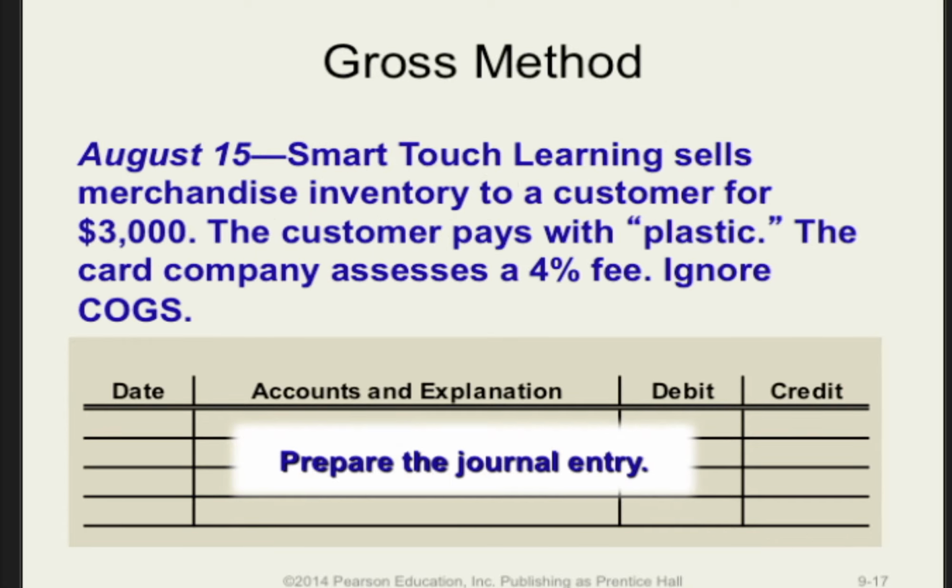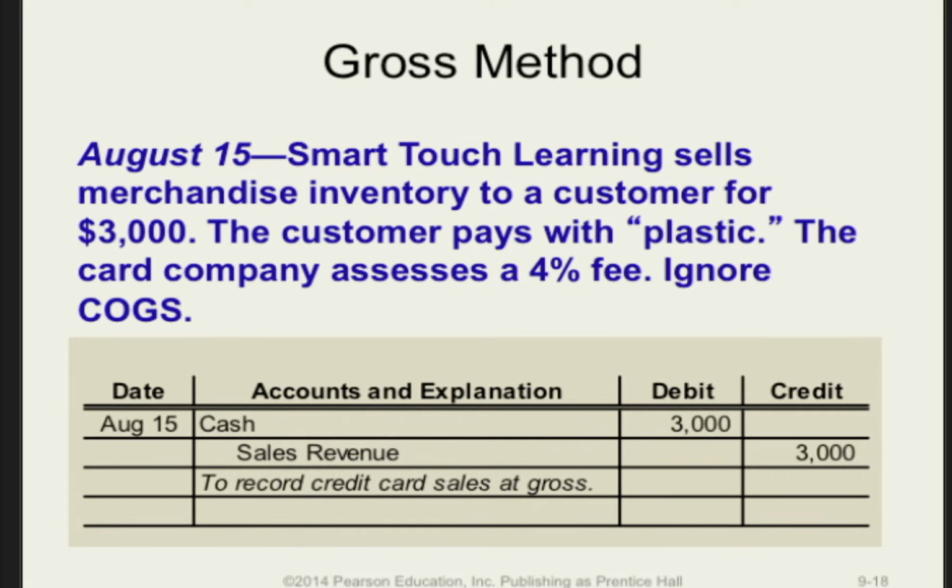On August 15, Smart Touch Learning sells merchandise to a customer for $3,000. The customer pays with a credit card. The credit card company assesses a 4% fee. Record the journal entry.